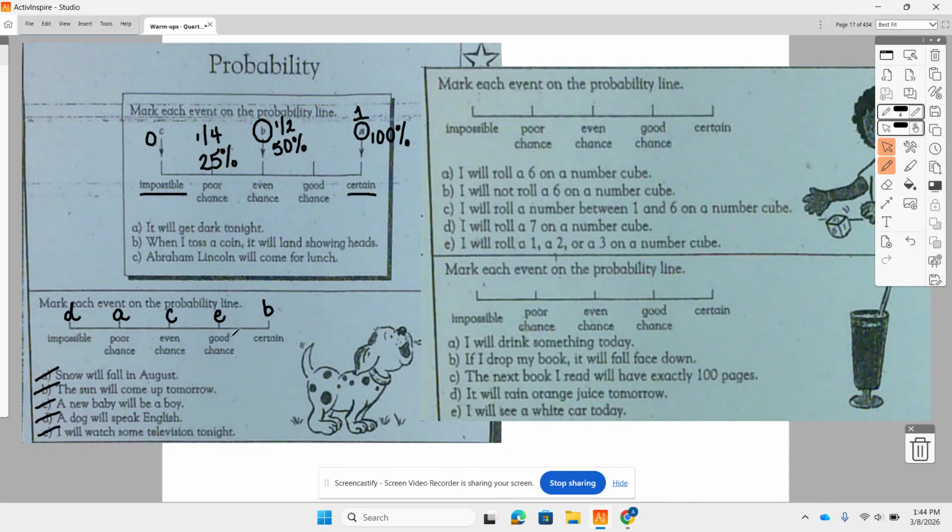Good chance, watching some television tonight. Think about what would go there. Okay, if you were thinking 3/4 or 75%, you are on the right track. All right, let's try the next one below. So it says mark each event on the probability number line. So we're trying to put these values here.